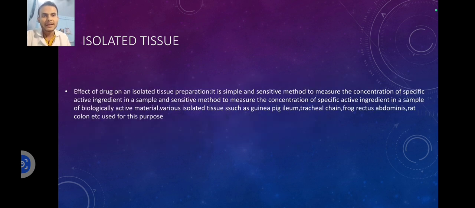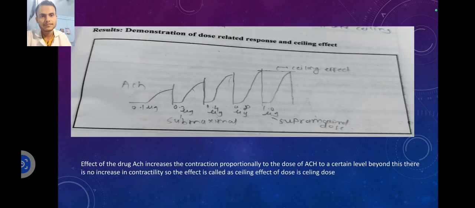Effect of a drug on an isolated tissue preparation. It is a simple and sensitive method to measure the concentration of a specific active ingredient in a sample of biologically active materials. Various isolated tissues such as guinea pig ileum, tracheal chain, frog rectus abdominis, rat colon, etc. are used for this purpose. So now we will discuss the graphs.